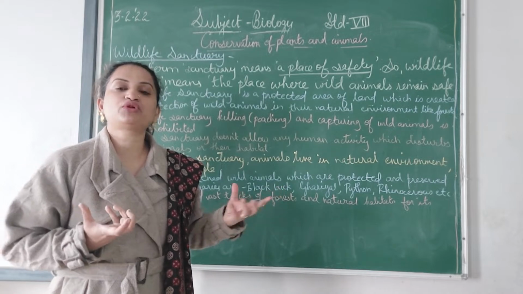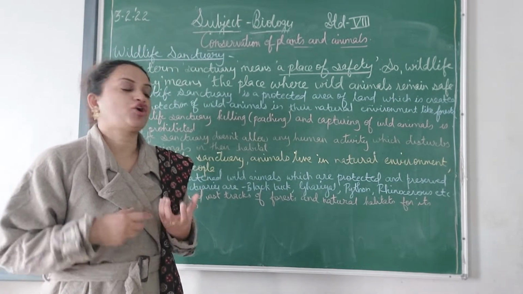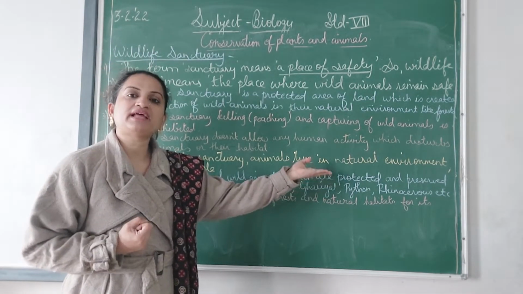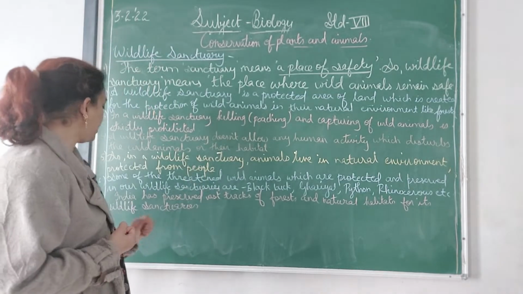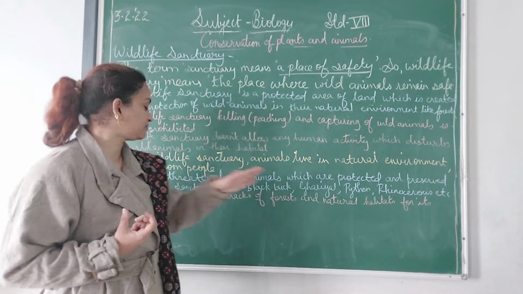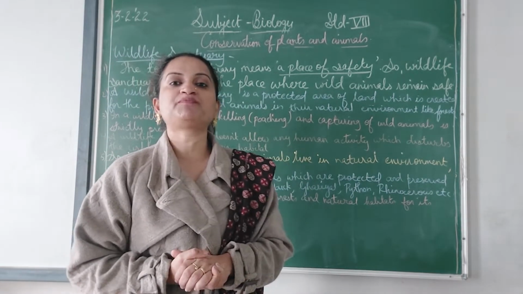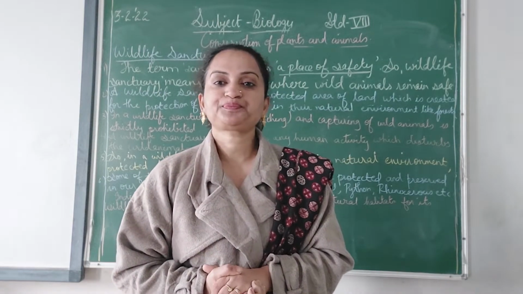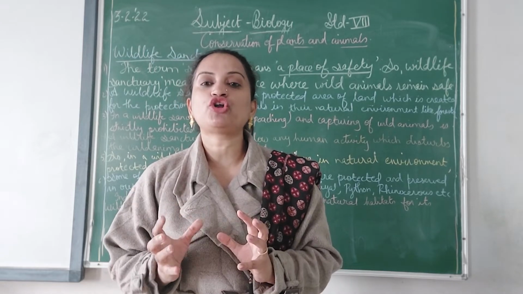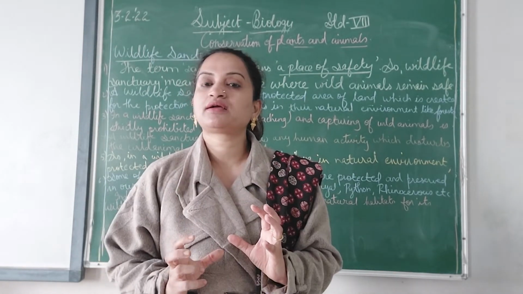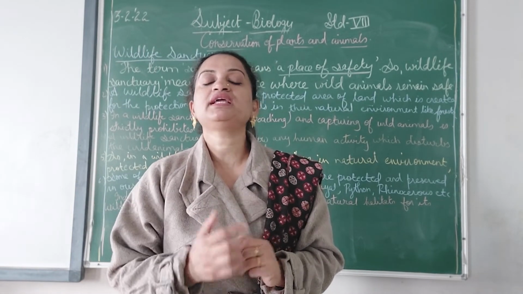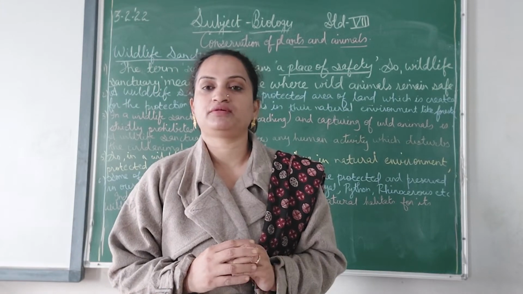Okay, so a few of the examples they could ask: which are the animals that are preserved or conserved in this area? They are blackbird, gharial, python, rhinoceros and many more. Now India has preserved vast tracts of forest and natural habitats for its wildlife sanctuaries. As we know, wildlife sanctuaries are there in the natural environment, natural habitat. So India has to keep a record of which places are suitable for wildlife, where the animals can be conserved.